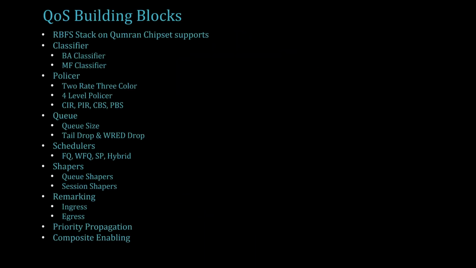Let me brief on QoS building blocks that RBFS stack along with BCM Qumran chipset supports. Classifier. We support BA classifier and MF classifier. BA classifier, a behavioral aggregate classifier, does classification based on code points in match types IPv4 TOS, IPv6 TC, IEEE 802.1p and MPLS EXP. MF classifier, multi-field classifier, does classification based on multiple fields in packets like IPv4, IPv6 prefixes, destination source L4 ports, IP protocol, IPv4 TOS, IPv6 TC.